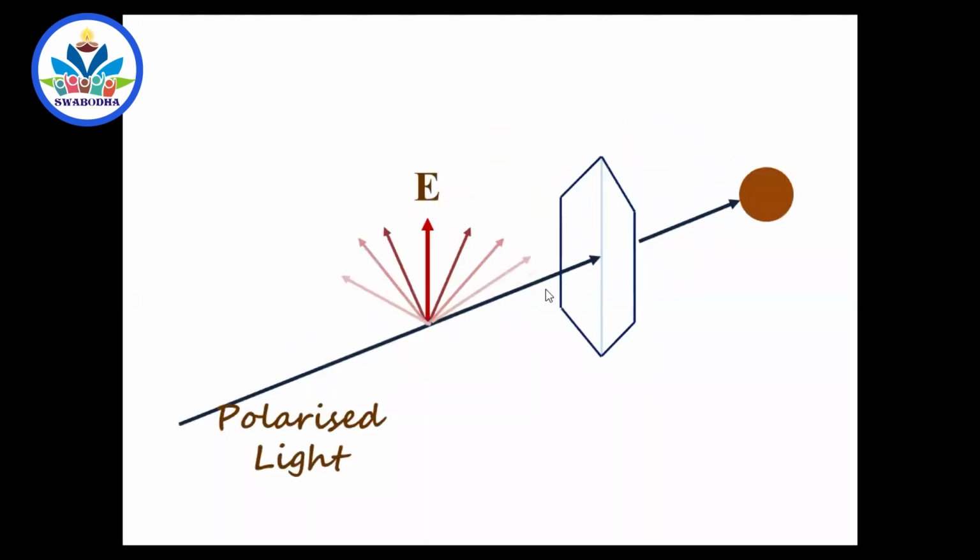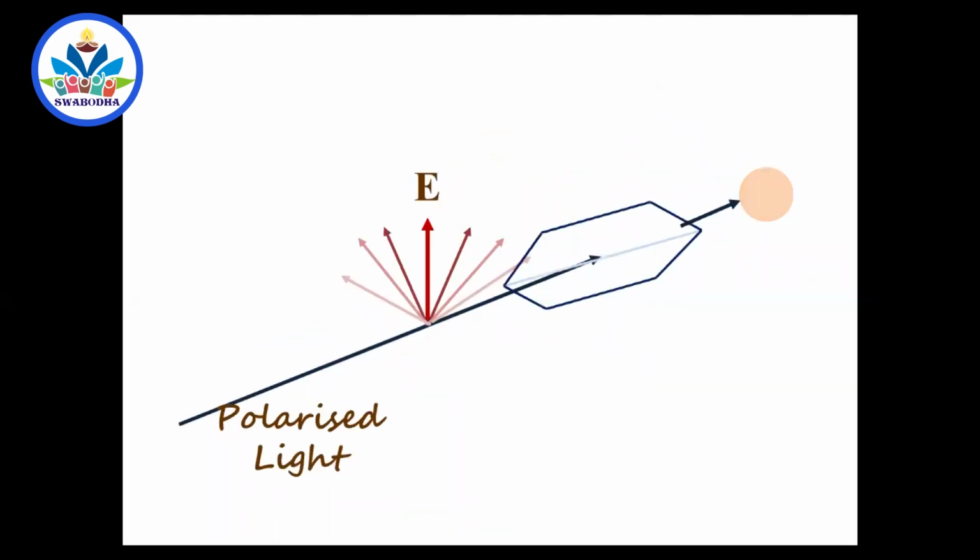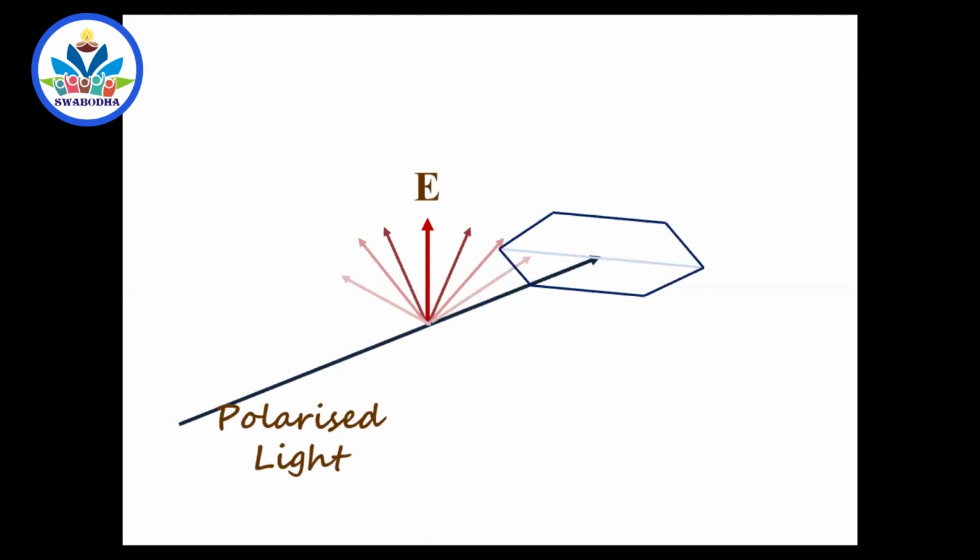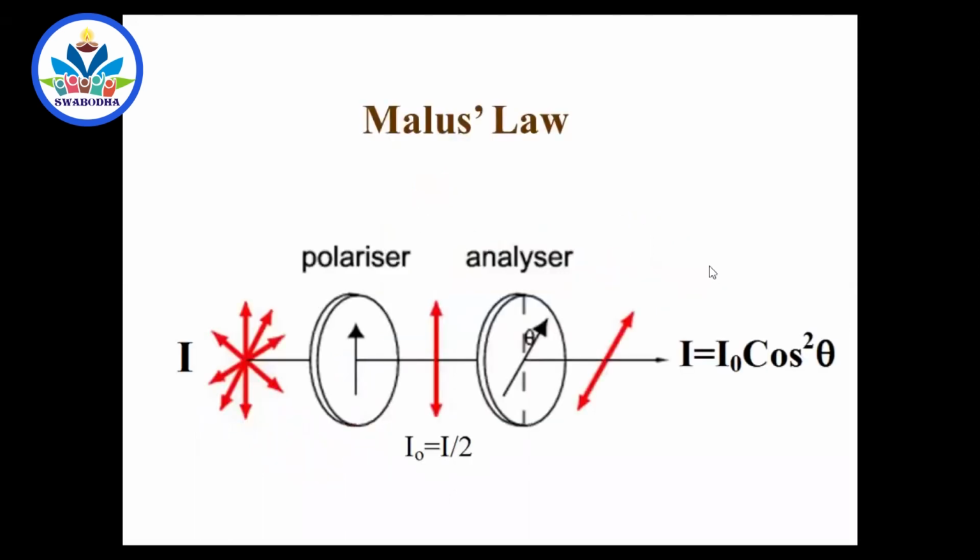Okay, so as you turn the analyzer little by little, only components will pass, but there is no component in the perpendicular direction. So net light here will be zero. And that is the beauty of this. Then what is Malus's law?